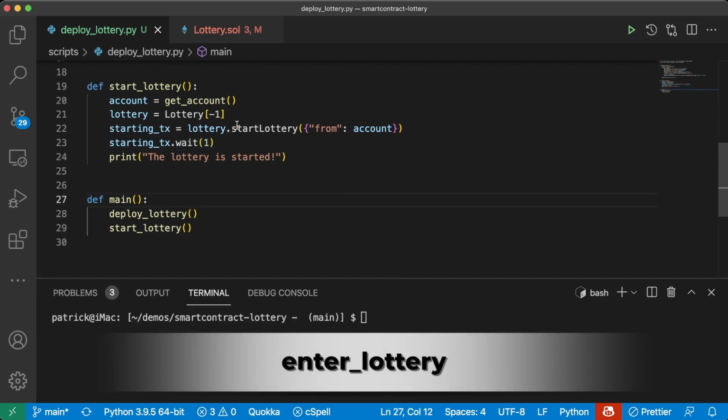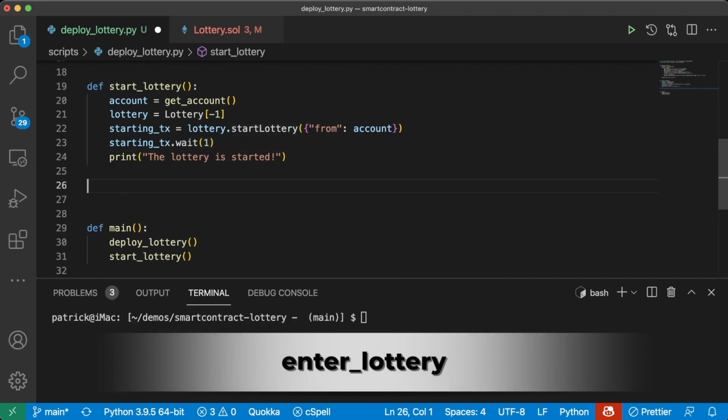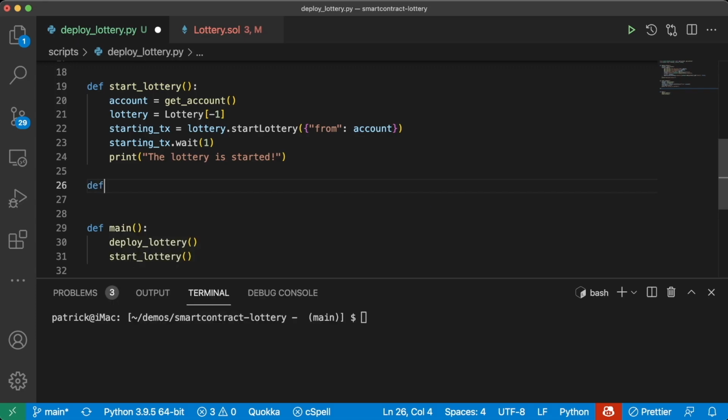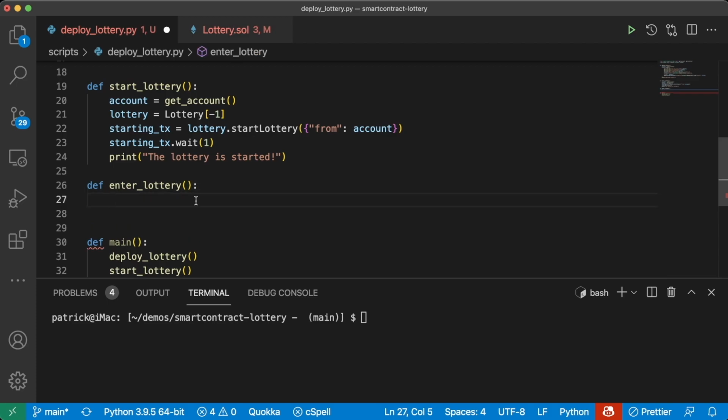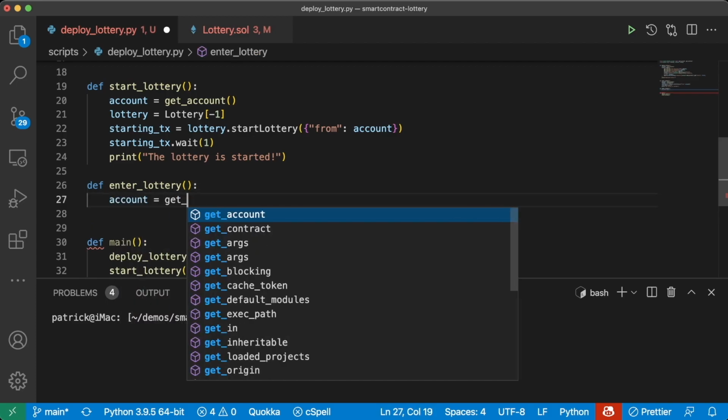All right, cool. So what do we want to do next? Well, we probably want to enter the lottery. Let's do def enter_lottery. So how do we enter the lottery? We'll say account equals get account.